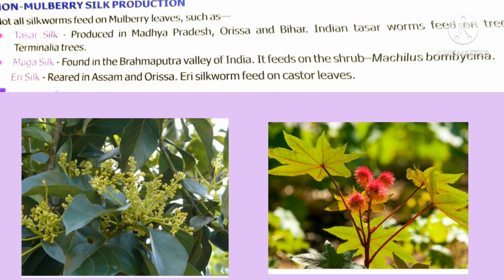The next type of silk, Eri silk, is found in Assam and Odisha. These types of silk feed on castor leaves. From the seeds of these plants, oil is produced which is used for many medicinal and industrial purposes.